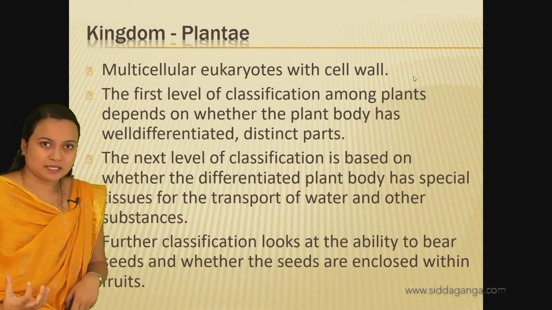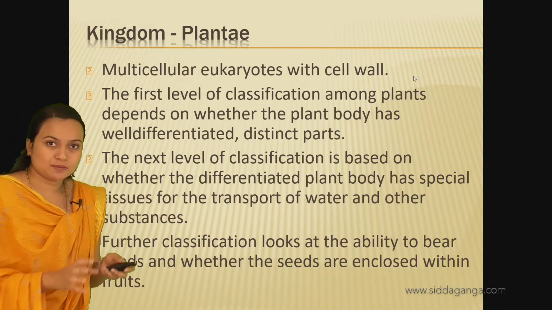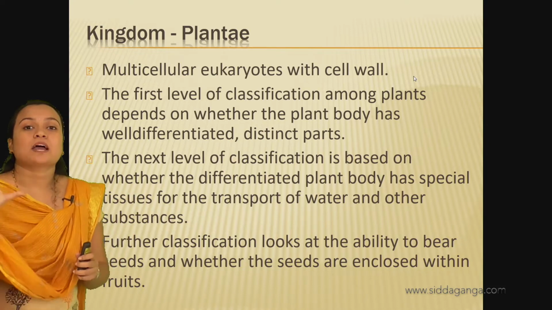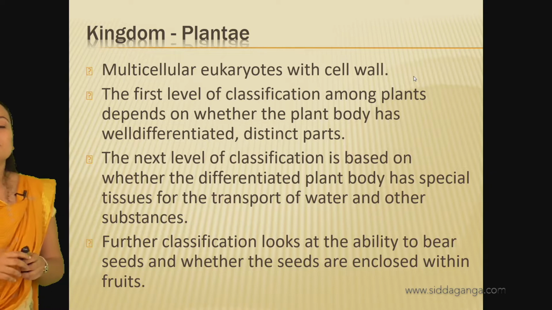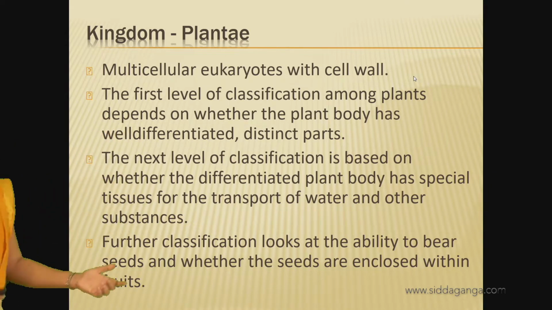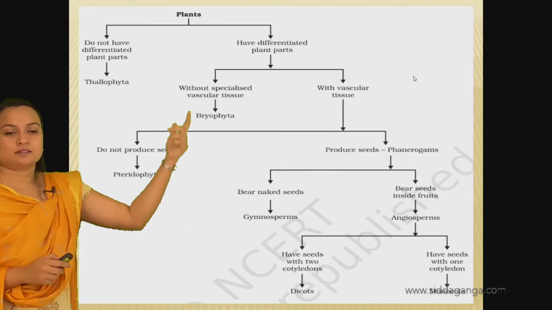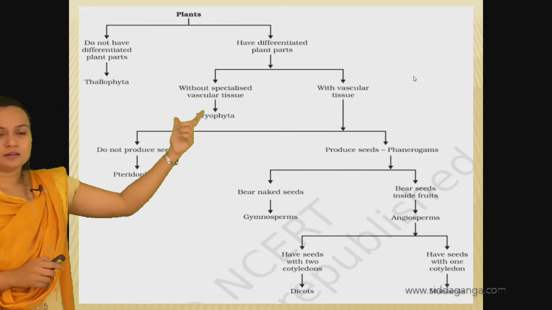If they bear seeds, whether the seeds are naked or enclosed in a fruit. Based on these characters, the classification has been done.